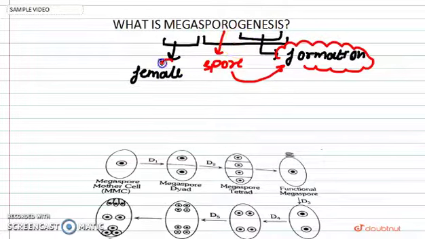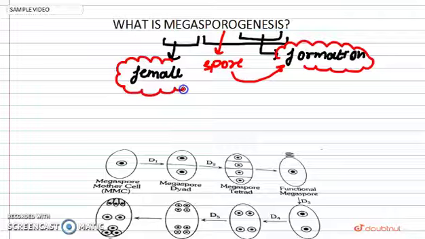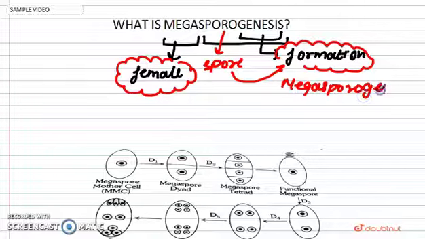When we talk about female spore production or formation, it is called megasporogenesis. I hope this term is clear to you. Now let's move on to how this megaspore is produced.